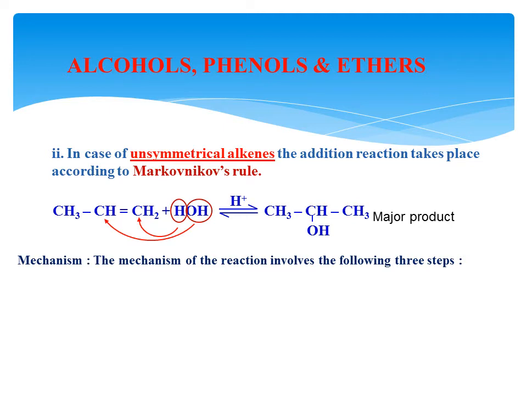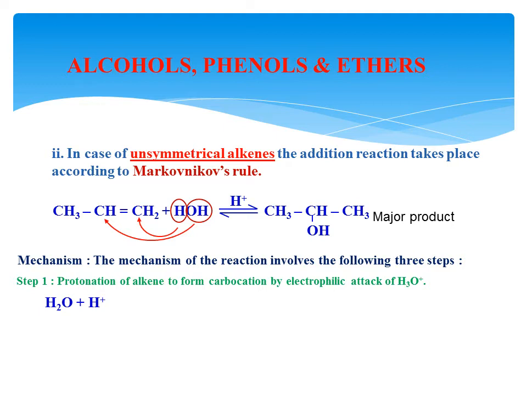It occurs in three steps, and we are dealing with all three in detail. In step 1, protonation of the alkene takes place, in which the proton from the acid goes to the lone pair of electrons of the oxygen atom of water, forming a hydronium ion. This is our hydronium ion.